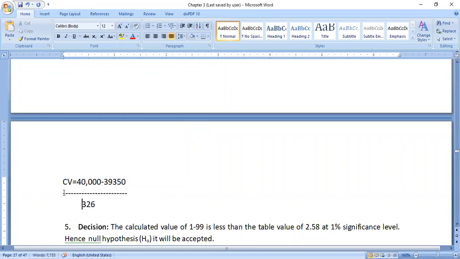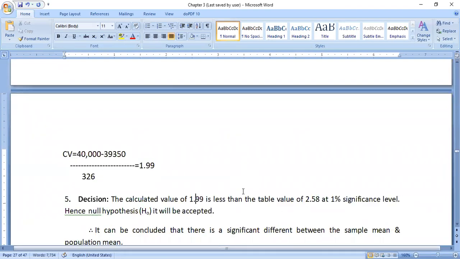And finally we got the calculated value is equal to 1.994, or you can take 1.99 only. So the decision is: the calculated value 1.99 is less than the critical value, or table value, 2.58 at the 1% significance level. Hence the null hypothesis H naught will be accepted.